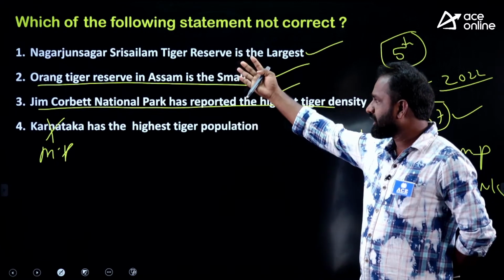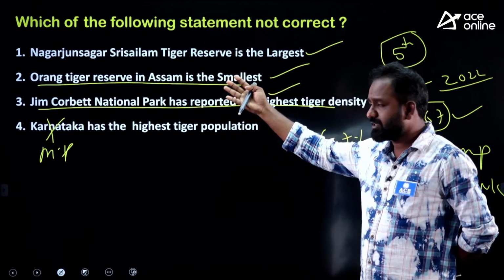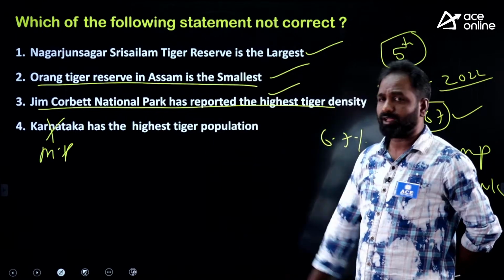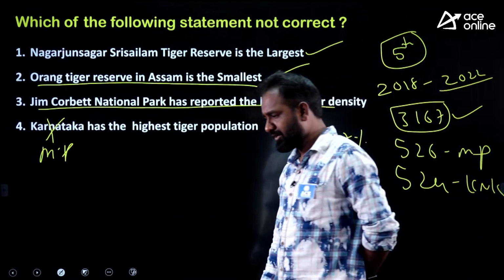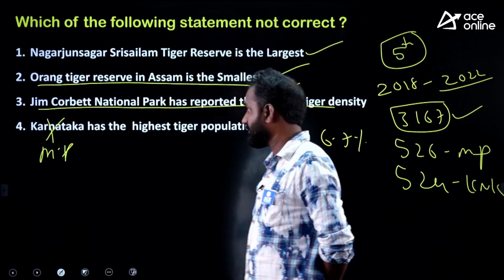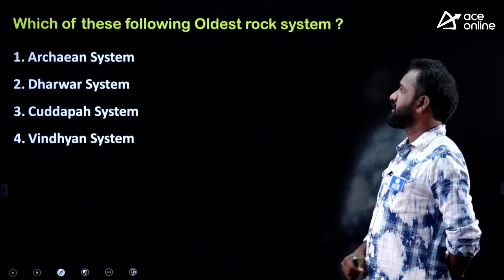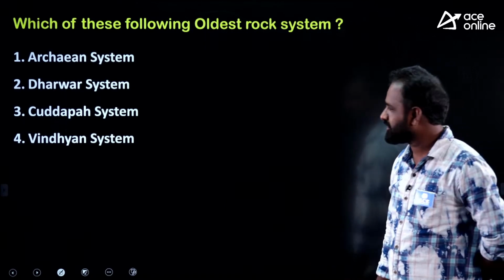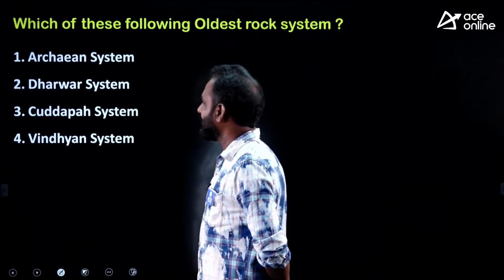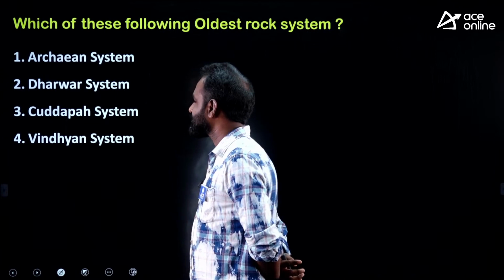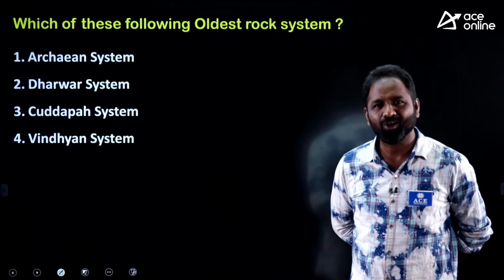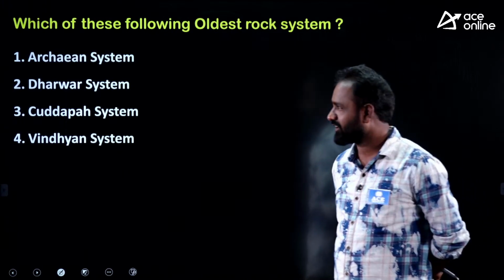So I gave you the 4 statements for your examination. This can be the 1st question, 2nd question, 3rd question, and 4th question to you. Is it clear to you? There is a chance to ask a question in the examination. Which of the following is the oldest rock system in India? This is a very, very basic question. Archean rock system, Dharwar rock system, Kadapa rock system, Vindhyan rock system. So which is the oldest rock system in the country?